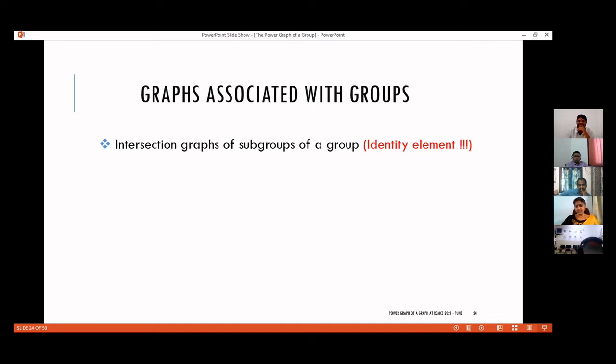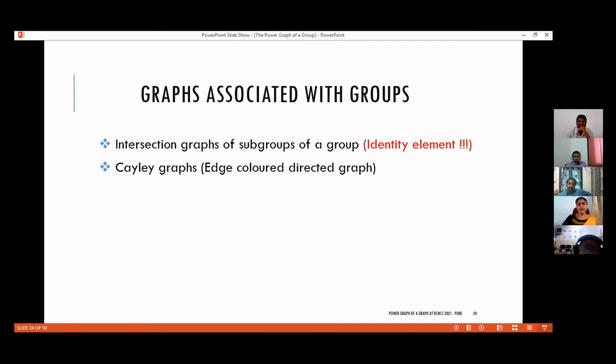That is what we are interested in. So H intersection K must be a proper superset of singleton E. Only then we will make adjacency between H and K. Such a restriction is there only because of the fact that E will be present in all subgroups. And if we define like this, it will give only a trivial result. Always we will be getting complete graphs alone. So that is why we are making such a restriction.